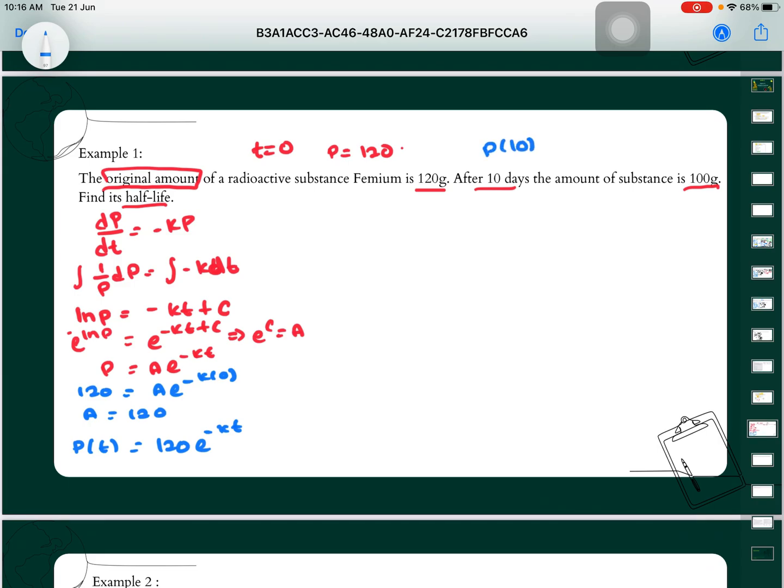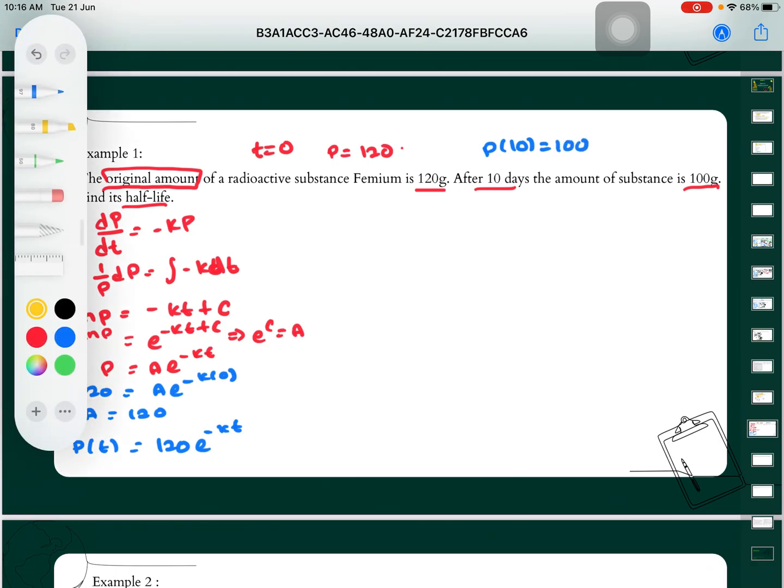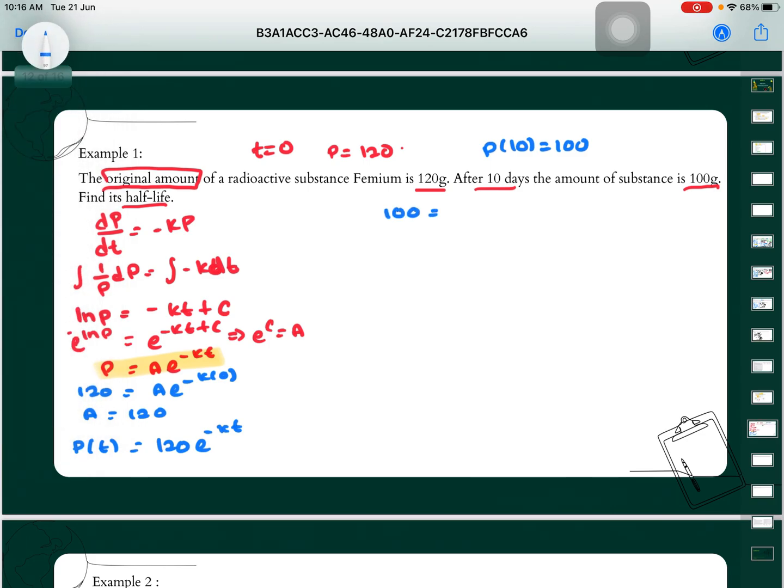From here, we are also given P10. After 10 days, the amount of substance is 100. So from this formula, we just replace. Now T is equal to 10, P10. So P is equal to 100 when T is equal to 10. So 100 equals 120 e power of negative K times 10.